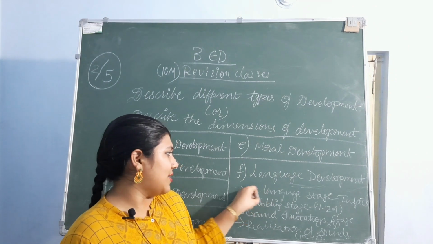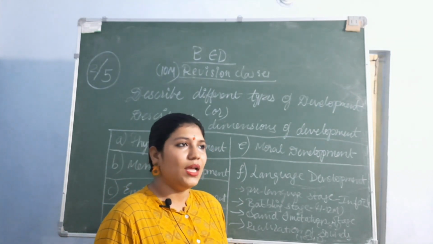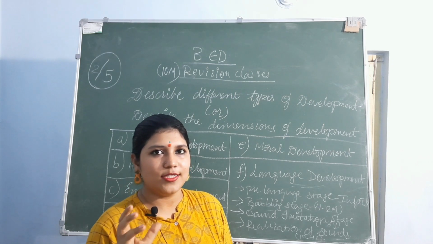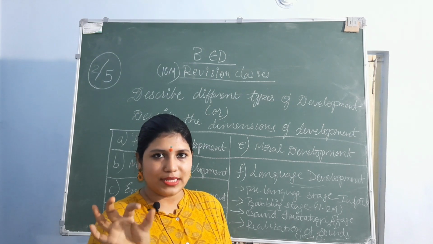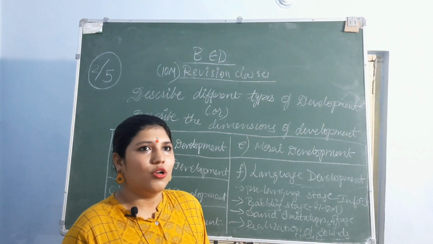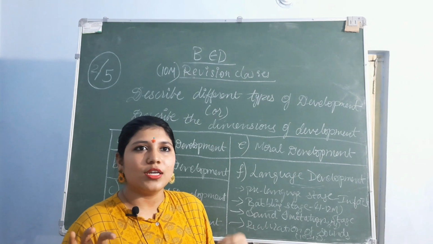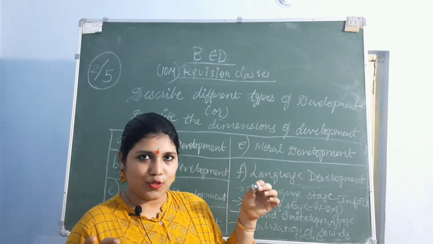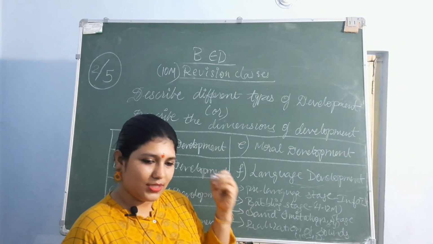This is the pre-language stage, and the babbling stage is from 4 to 12 years. Here the child can understand what their parents are talking, like they will identify the sounds. If their parents are saying small words, they do baby talk, they'll talk in a cute way so that the child can understand. If they are talking in a rude way, then the child will understand that they are shouting at them. If they are talking in a cute way, if they are smiling, then the child feels that they are happily talking to me, they are listening to me, they are playing with me. In these sounds, they can recognize what they are talking.